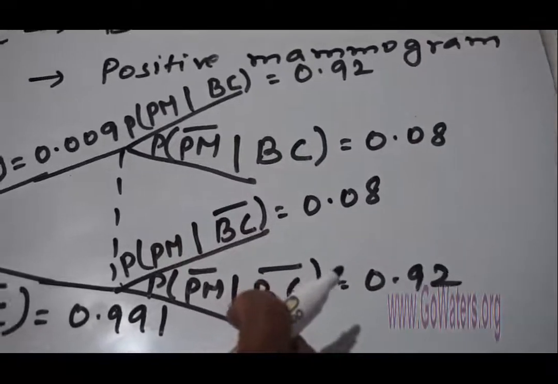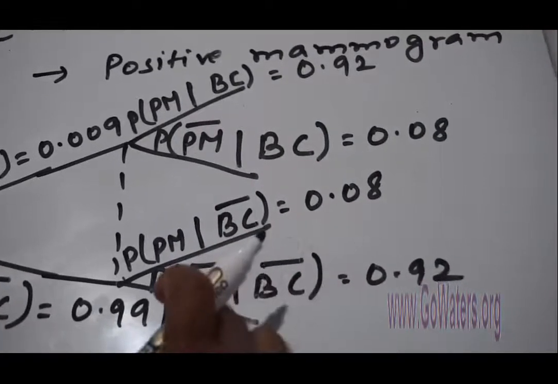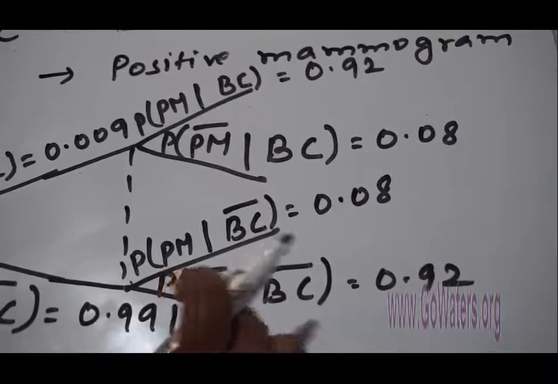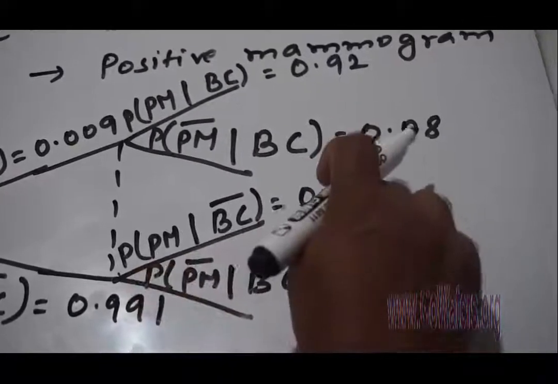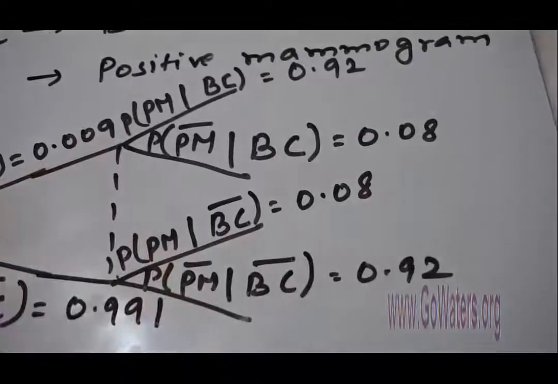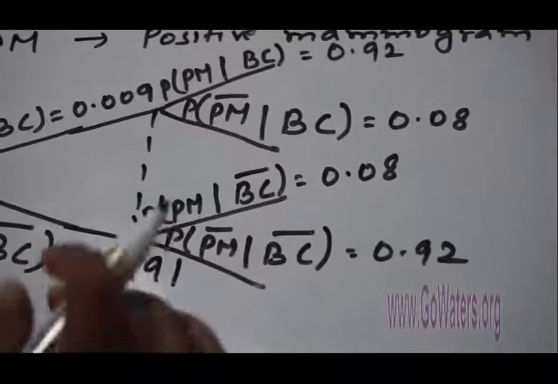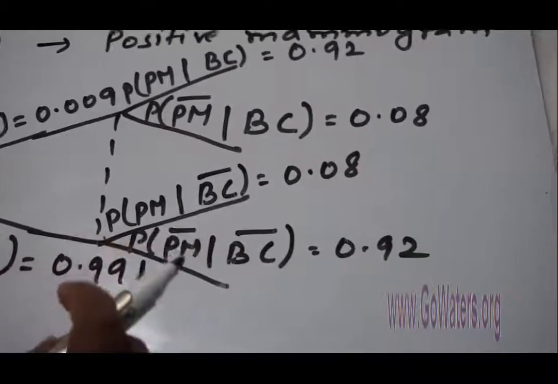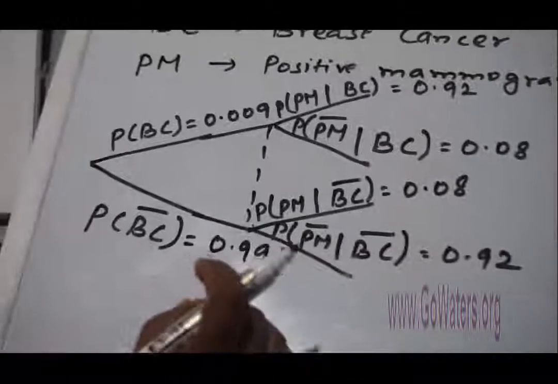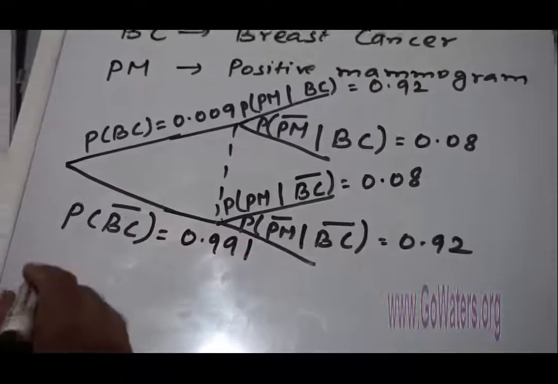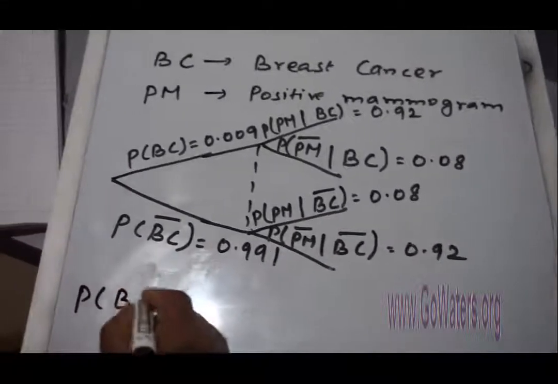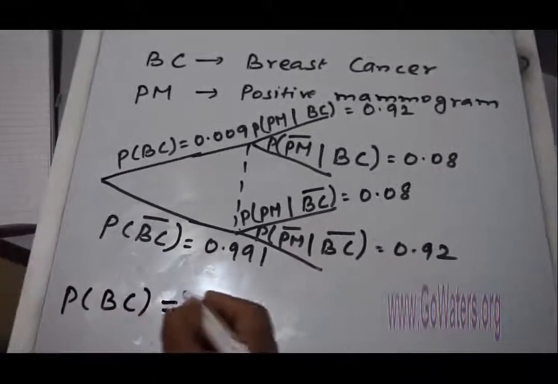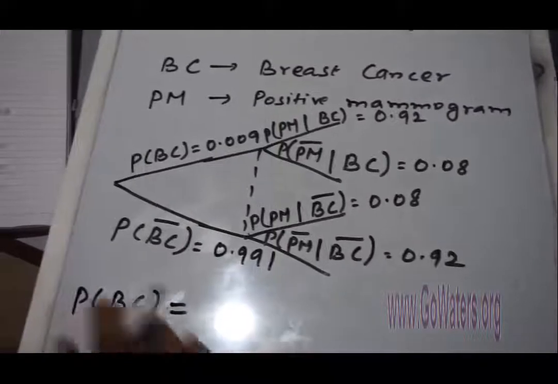The woman does not have breast cancer and does not have a positive mammogram is 1 minus this, which is 0.92. Right, clear? Now the question is, what is the probability that she actually has breast cancer? You need to calculate the probability that a woman who comes to a clinic for a checkup has breast cancer.